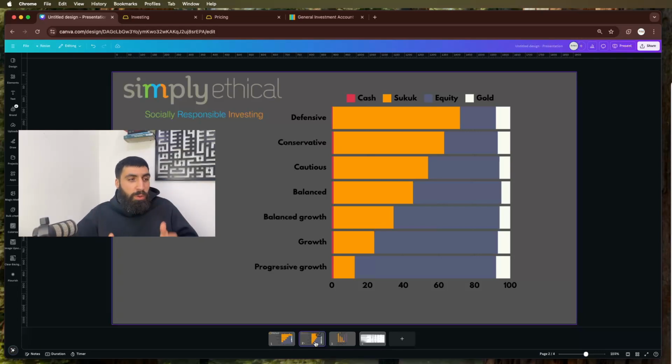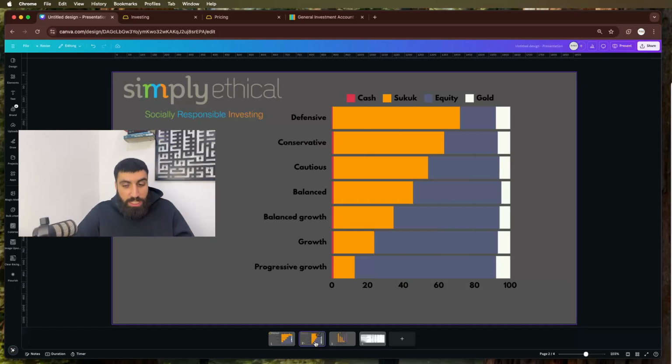But what's the trend here? What's the main thing we're trying to take away? What are they actually doing with your money when you invest it with them? They are selecting asset classes to put your money into which match your level of risk. The higher the risk you are, the more exposure you have to more risky assets. The lower the risk you are, the more exposure you have to Sukuk. And Sukuk are lower risk than equities, so that's it.